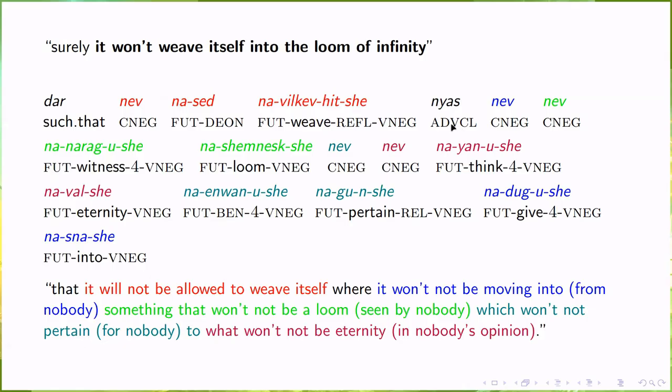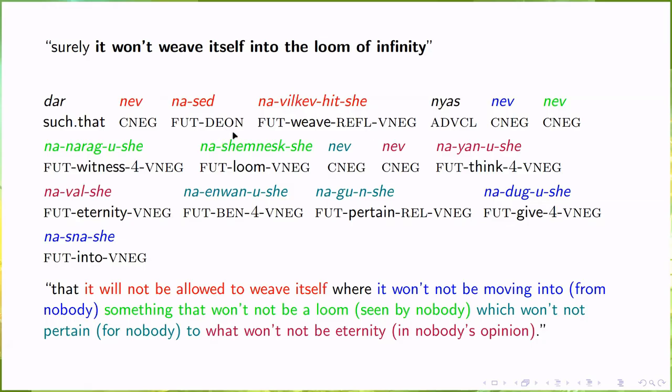And here we have two of the three conjunctions that we will see in this text. Dar, which specifies the previous clause in greater detail, and nias, which introduces an adverbial clause modifying what came before.